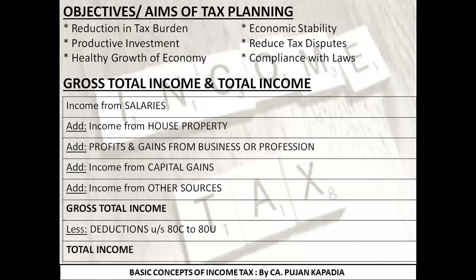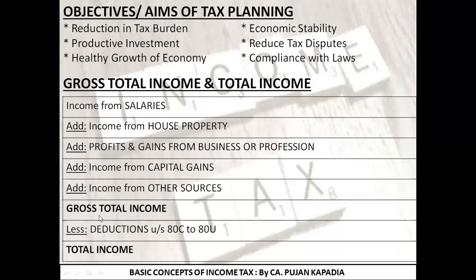It is not necessary that you are going to earn income from each and every source. But whatever sources you are having income from, for example, in my case, as we discussed, I'm having income from salaries and income from other sources. So I'm going to add these incomes, and the total will be known as gross total income. In short, whatever answer comes after adding your income from all the five different sources is termed as gross total income.